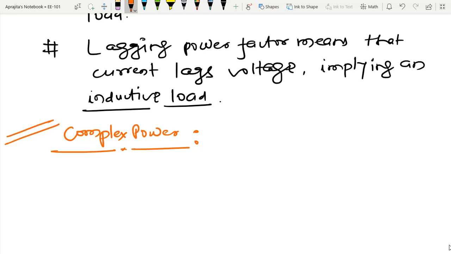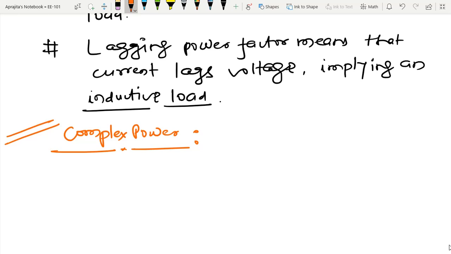So due to that reason, they try to somehow make all terminology consistent, and in order to do that, they have coined one new terminology that is called complex power.